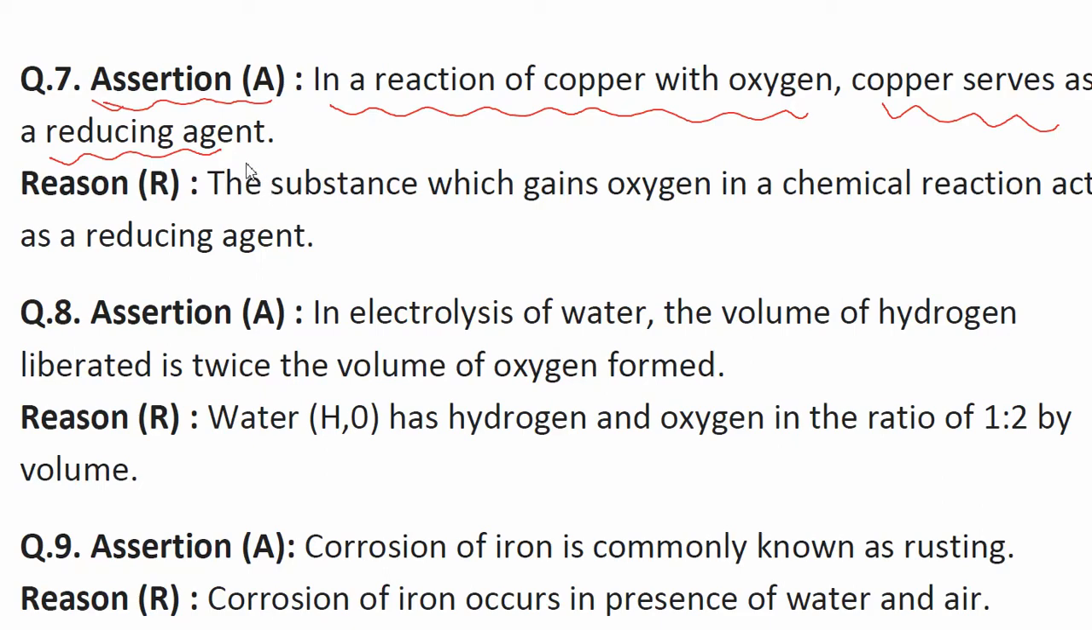What is a reducing agent? A reducing agent is a substance that helps in the oxidation of a substance which is reacting with it. Okay, that particular substance is termed as reducing agent. The substance which gains oxygen in a chemical reaction acts as a reducing agent. Okay, so it is true. Yes, the substance which itself gets oxidized acts as a reducing agent for the substance which is getting reduced there. So yes, the assertion is also true here.